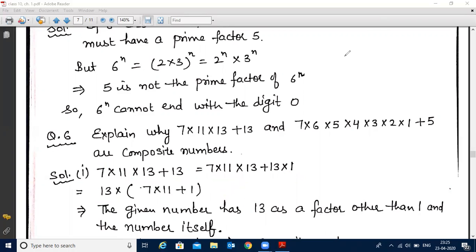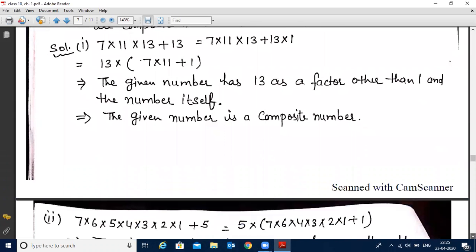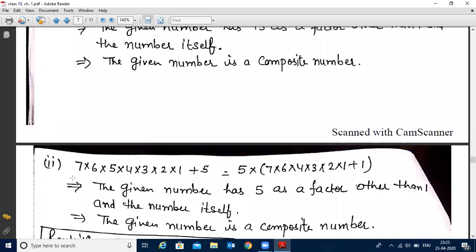In a similar way, we can prove the other number is a composite number. The second number is 7 into 6 into 5 into 4 into 3 into 2 into 1 plus 5. Now carefully see that this 5 can be written as 5 into 1 and we can take out 5 as common.